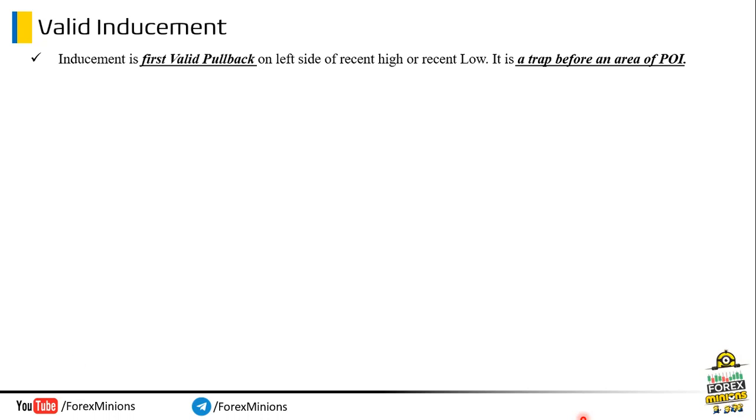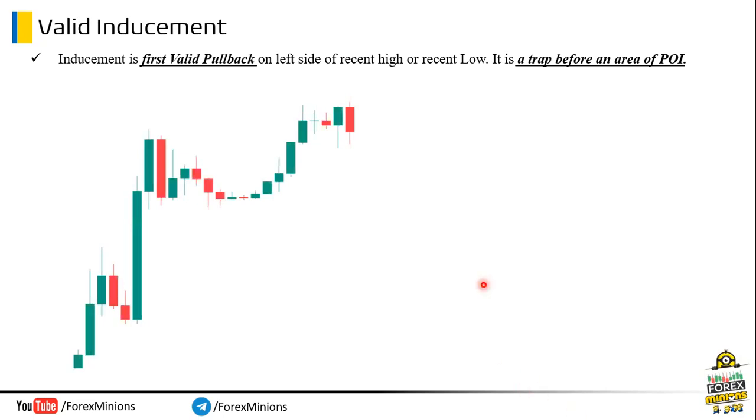Let's check this example. This is a candlestick chart. And this is the first pullback. Now we have to identify whether this is a valid inducement or not. Let's start checking with our rules. First, let's find the highest candle, which is here. Now, mark this candle's low. Notice, the next candles did not take out the low of this candle. So this is not a valid pullback.